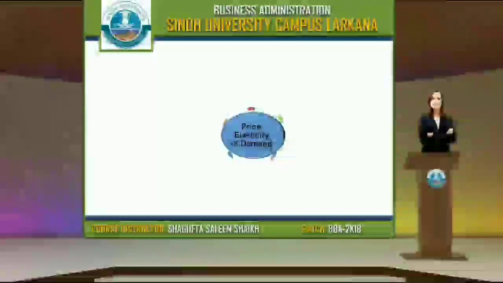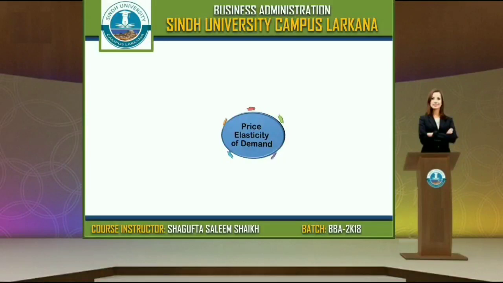Price elasticity of demand has five types that we are going to discuss. The first one is perfectly elastic demand. In perfectly elastic demand, quantity will always be changing while the price is constant. There is no change in the price, but still the quantity will be changing. In that case, we say it is perfectly elastic demand.